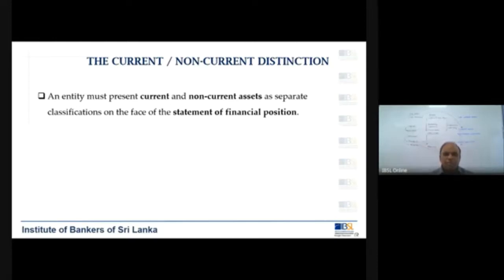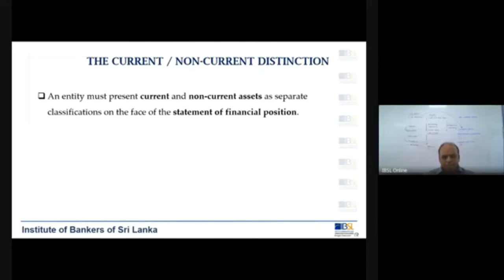Now the two statements that I gave you don't have this. Why? Because those two are banks. For banks, it is the central bank who gives the format. So the banks are preparing financial statements based on the template given by the central bank, not what is given in LKS 1. That distinction you have to clearly understand.